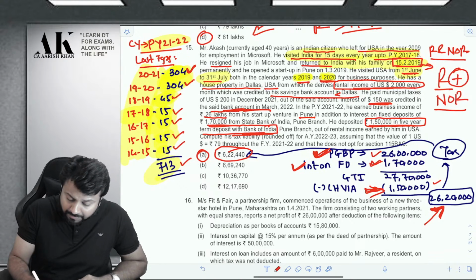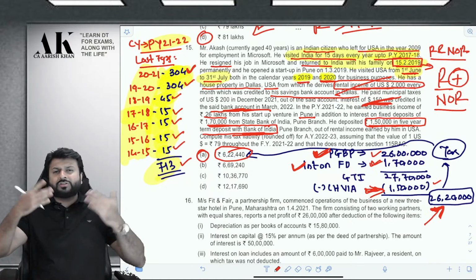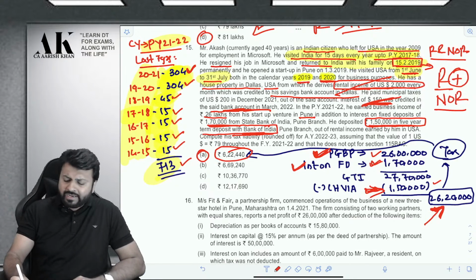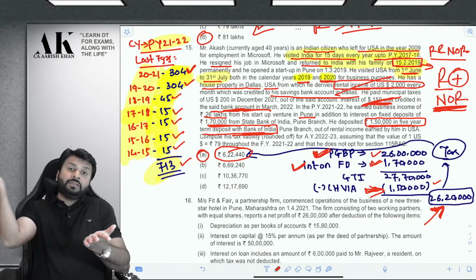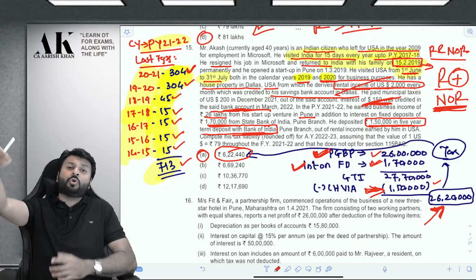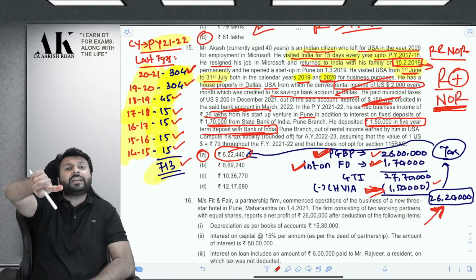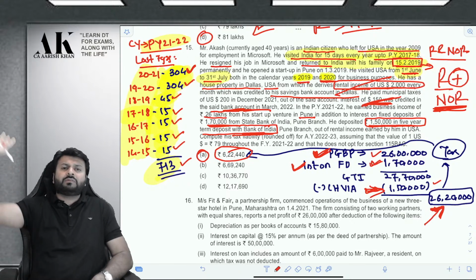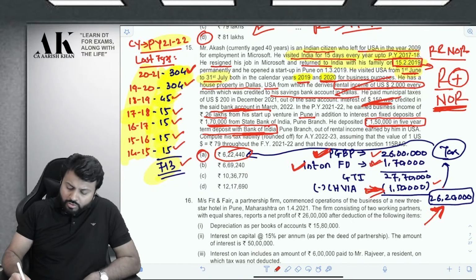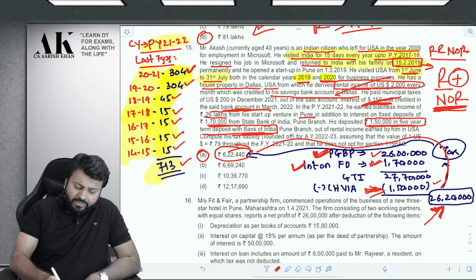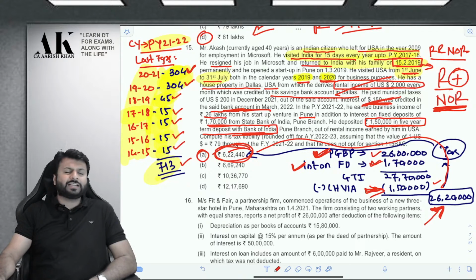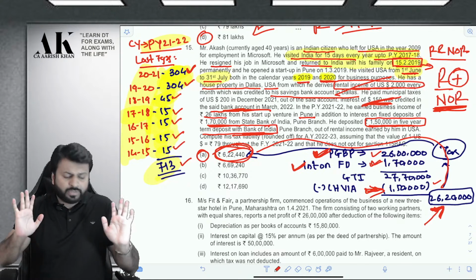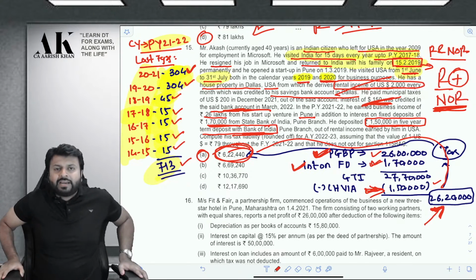And his house property income will not be taxable in India. This interest income of $150 will not be taxable in India, because it is not accrued in India, not received in India. In case of R and NOR, it is not taxable. If the assessee would have been R and OR, if he would have been ordinary resident, then entire world income would have been taxable. So now I am computing tax on this. If I compute tax on this, the answer will come to 6,22,440 rupees.